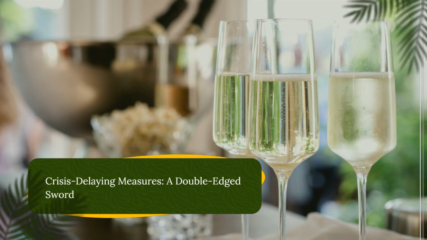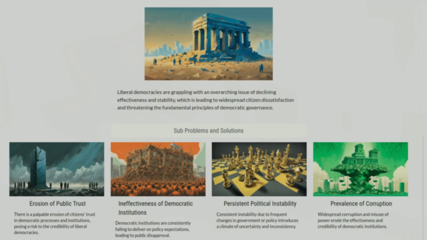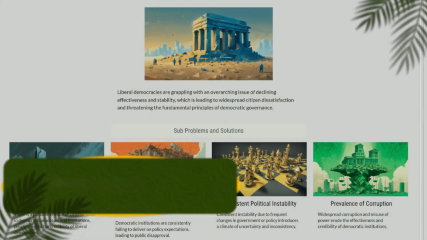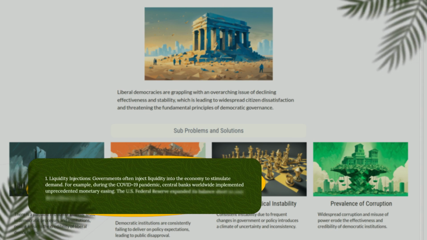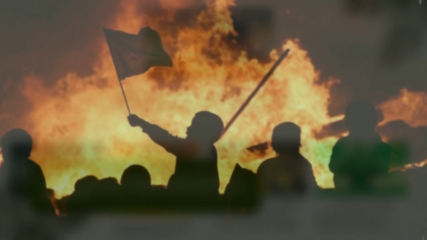Crisis delaying measures: a double-edged sword. 1. Liquidity injections. Governments often inject liquidity into the economy to stimulate demand. For example, during the COVID-19 pandemic, central banks worldwide implemented unprecedented monetary easing. The U.S. Federal Reserve expanded its balance sheet to over $8.9 trillion by 2022.